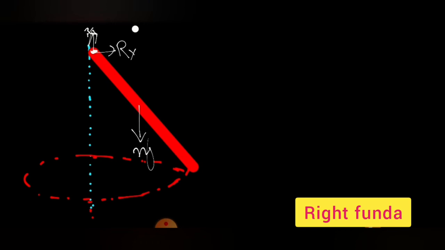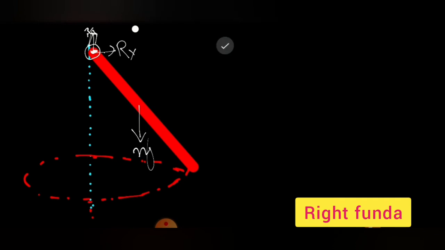So in the rod's reference frame, who is balancing the torque due to the mg? About this point Rx, Ry will not produce torque, mg is producing torque. So who is balancing the torque due to this? If you see in the rod's reference frame, the rotating reference frame, we need to consider a pseudo force or centrifugal force.